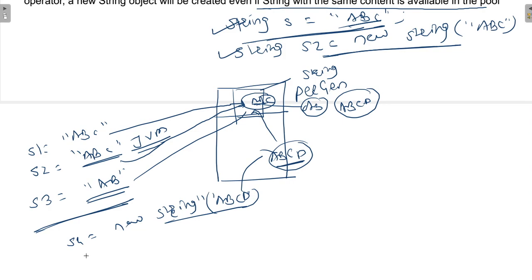Now whenever the next string ABCD is created, instead of creating ABCD again in the string pool, the already present ABCD will be pointed to. So this is the detailed view of the string pool, and that's why we use it.